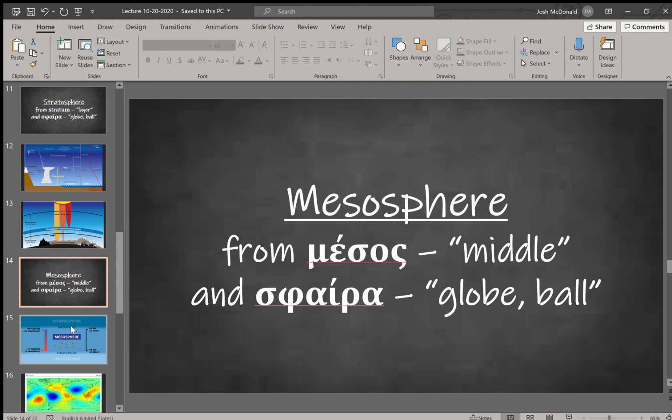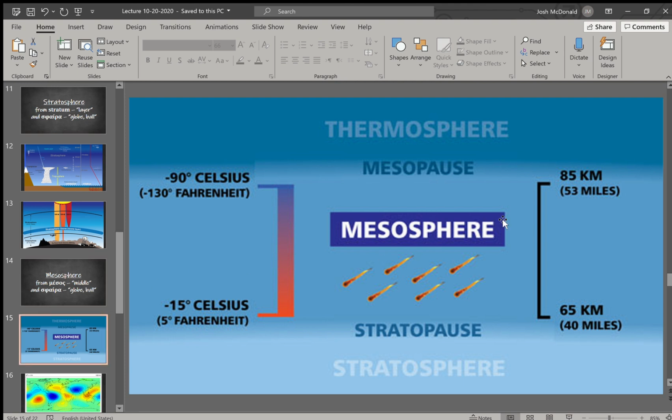And an important feature of the mesosphere, this is where most meteors burn up in our atmosphere. So while they're out in space, remember they're meteoroids, they come into our atmosphere and they're burning, they're meteors, they hit the ground, they're meteorites. So this is where most of them are burning up in our atmosphere. And look at this change in temperature here. So that's one important feature.